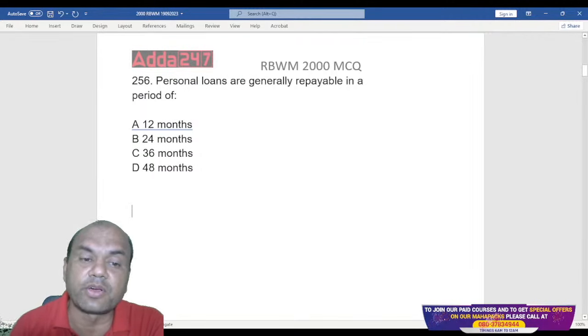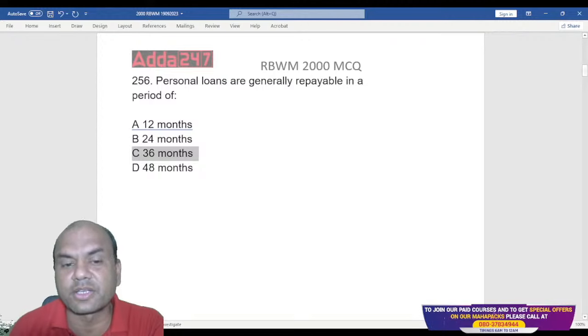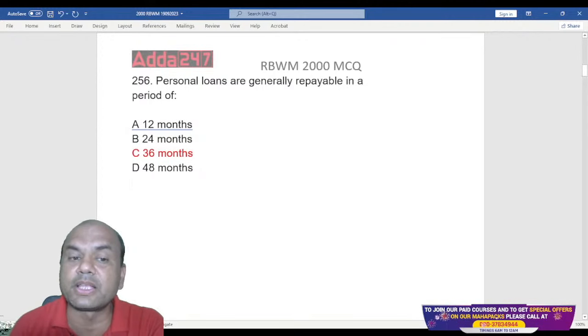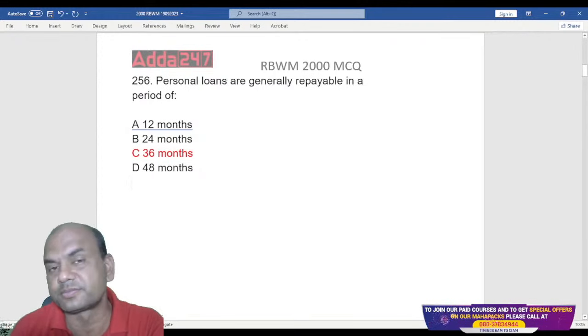But generally, 90% of banks, how long do they give these PLs? They give the PLs for, what do you say, guys? 36 months. Okay, 36 months. Always remember, PLs are always given generally for 3 years.